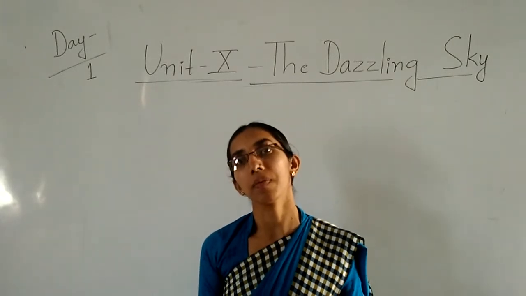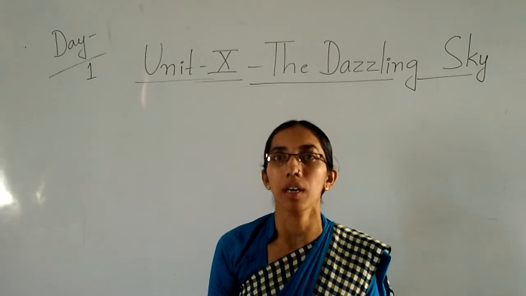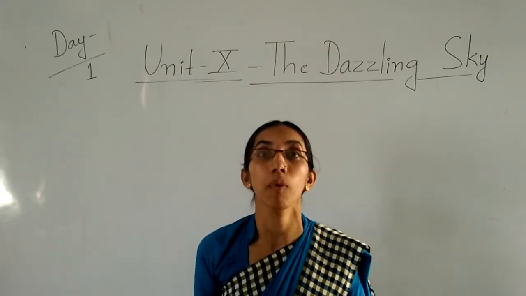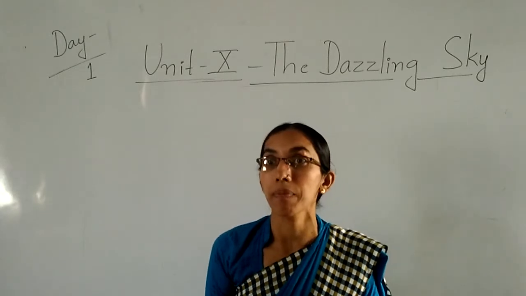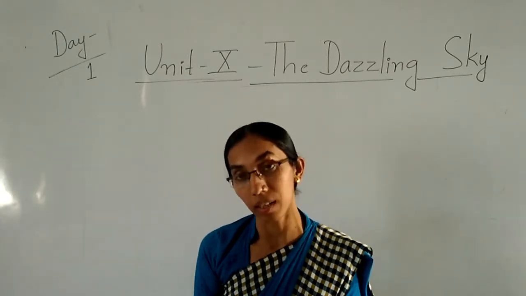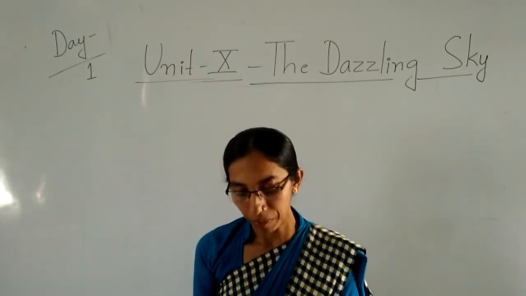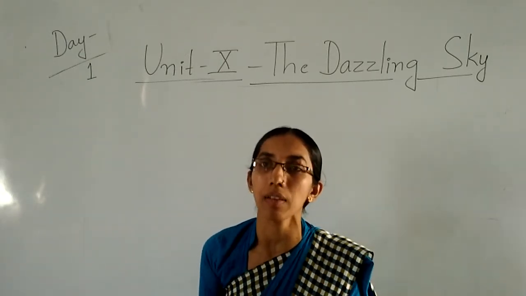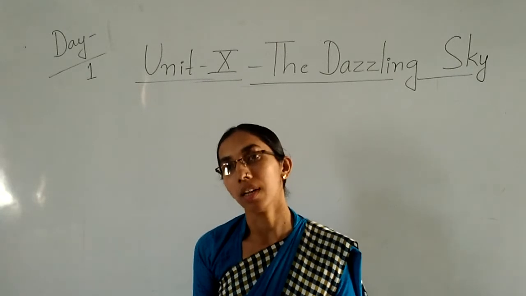So in the previous class we discussed the sun, moon and stars, and I gave one small activity also, to draw the sun, moon and stars in your notebook. So children, let me revise whatever we finished in the previous class, then I will continue the lesson.